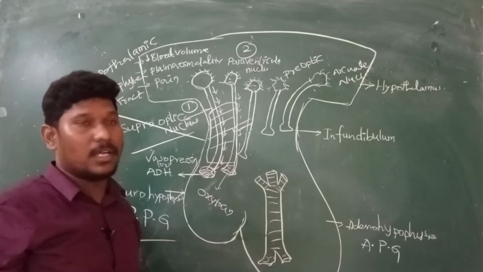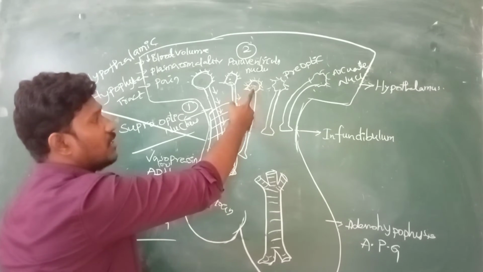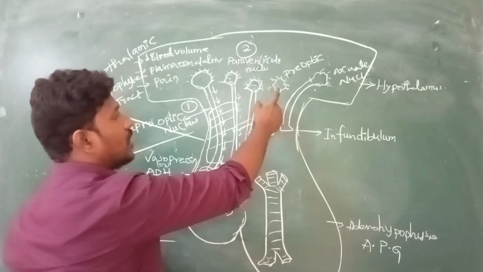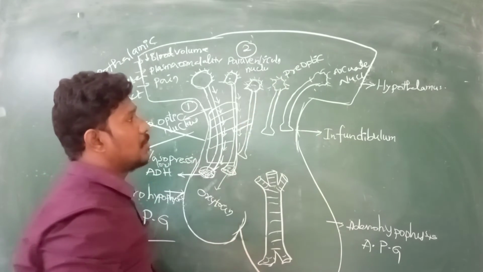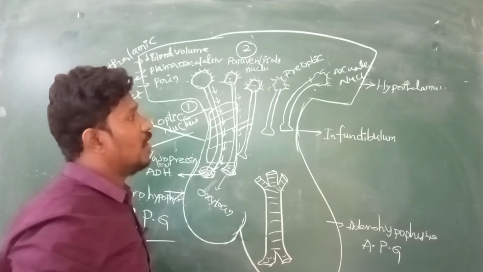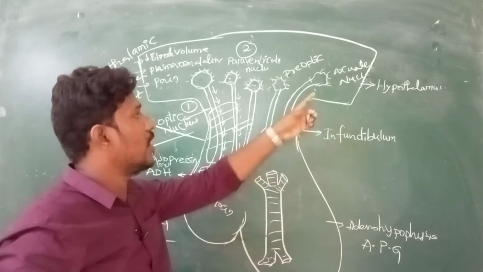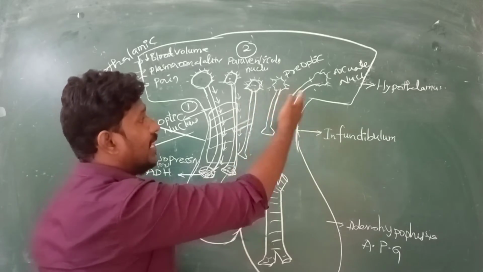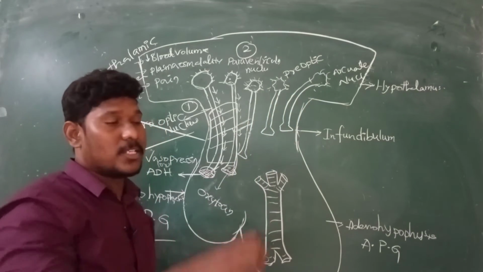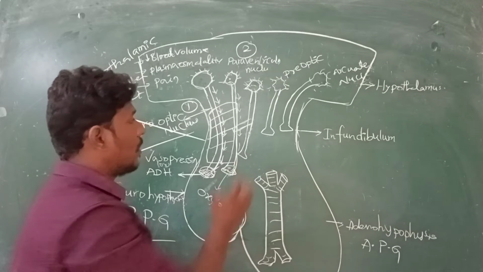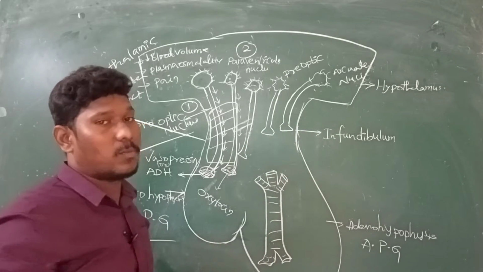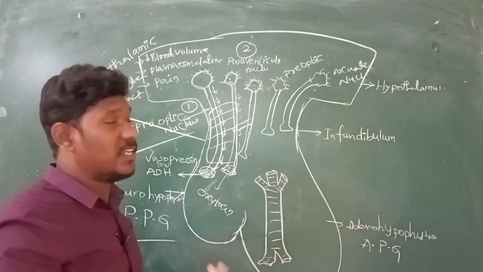Some factors are required to generate the action potential in the paraventricular nucleus. Some other factors are required to generate the action potential in the preoptic nucleus. Some other factors are required to generate action potentials in the arcuate nucleus. Whenever action potentials are generated individually in each nucleus, the particular hormones from each nucleus will be released. Now we will see what type of hormones are released from them, and later we will discuss what the factors